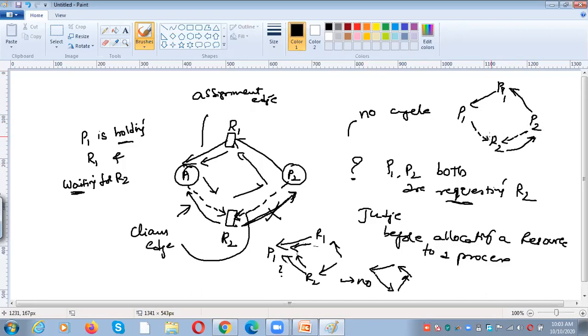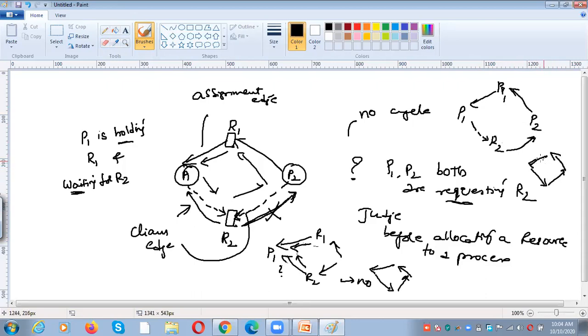Because P2 is requesting R2, P1 is also requesting R2, but we want to give it to P2. If we give it to P2, what happened? The request edge will be converted to an assignment edge.